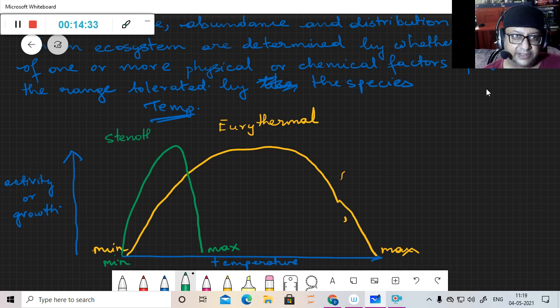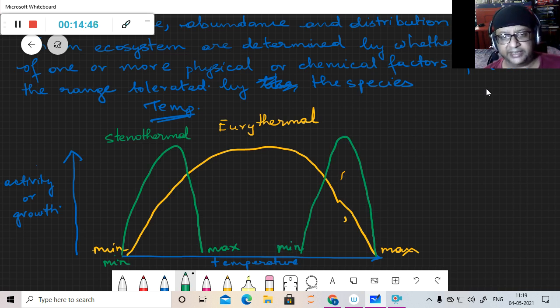This is stenothermal. Even on the higher side, they have a range. Their growth rate is optimum at this temperature, where it is maximum. They have a maximum also. This is also stenothermal.